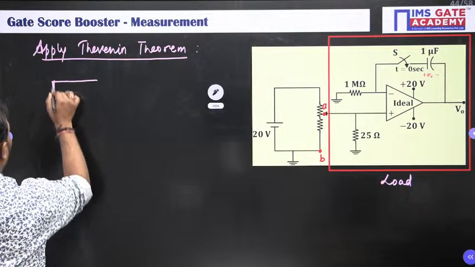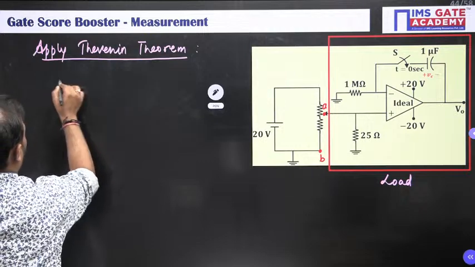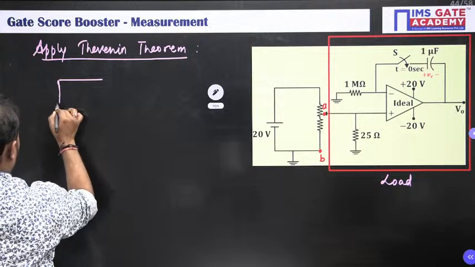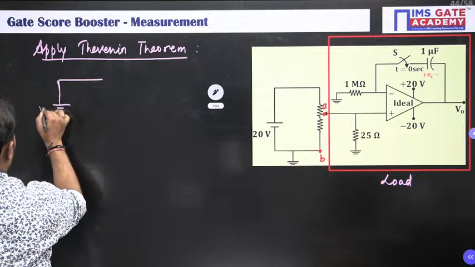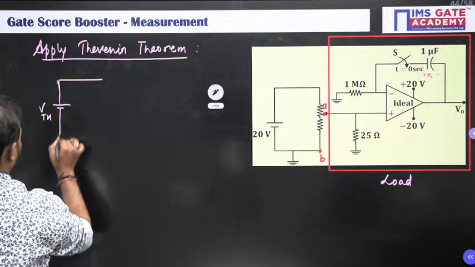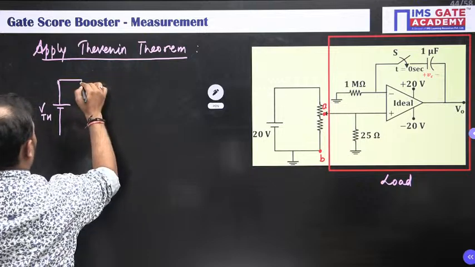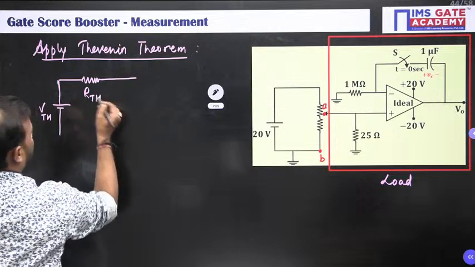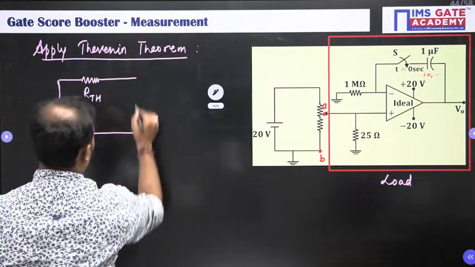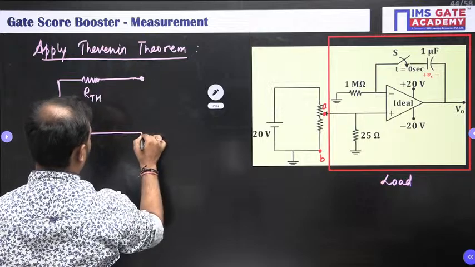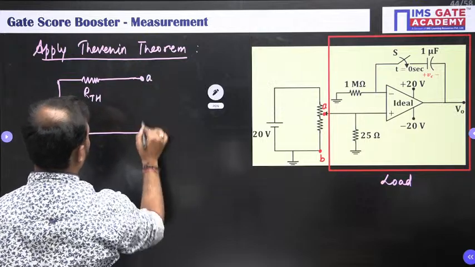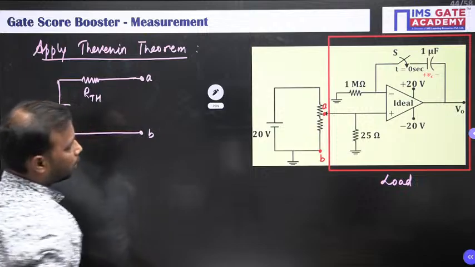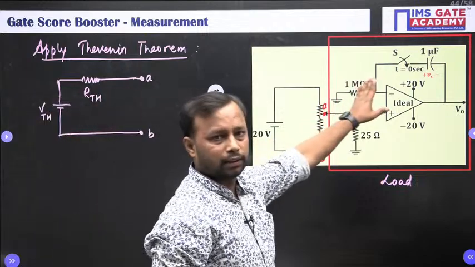So your Thevenin equivalent circuit will look like this. This is VTH, then this is RTH, and this is node A and node B, like this. Okay. After this, we are going to connect this thing.